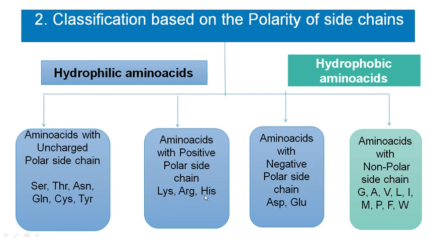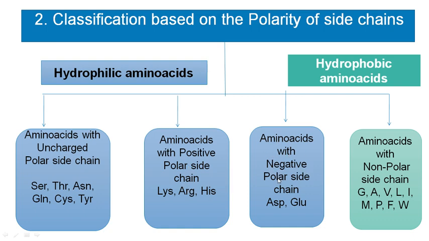Since they have an NH2 group in their side chain, this NH2 group can accept a proton and become NH3 plus, with a positive charge. So lysine, arginine and histidine show positive polar side chains. The three basic amino acids are categorized under positive polar side chain amino acids.